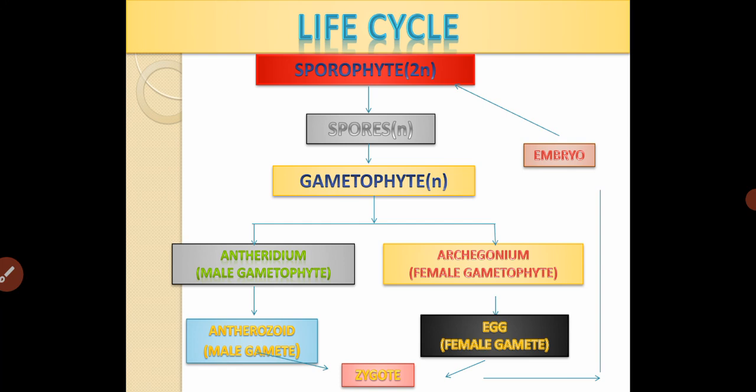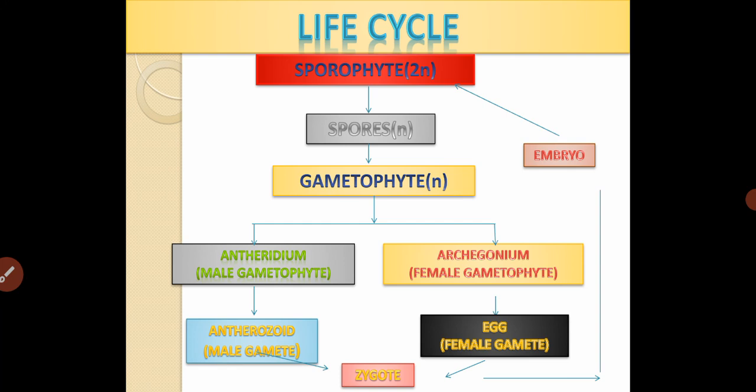One is the antheridium, which is considered the male gametophyte, and the archegonium, which is considered the female gametophyte. Antheridium produces the anthrozoids, which are also called the male gamete. In the archegonium, it produces the egg, which is called the female gamete.